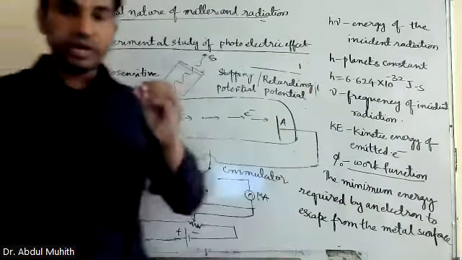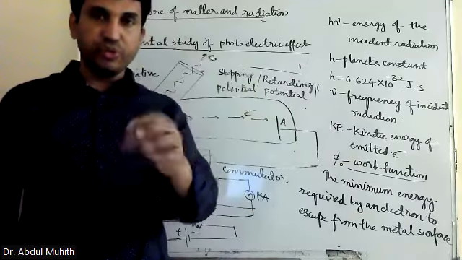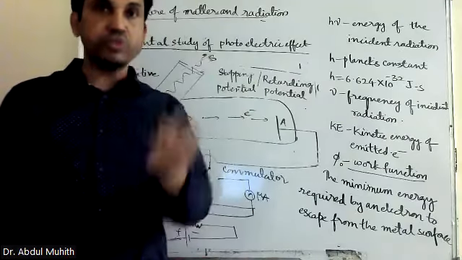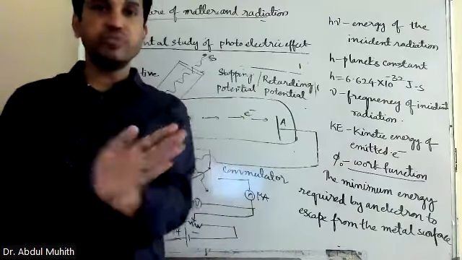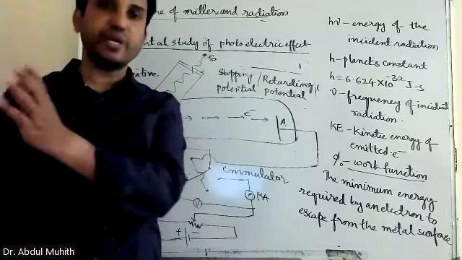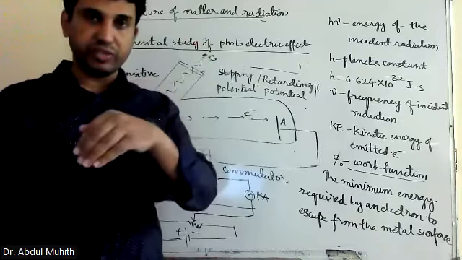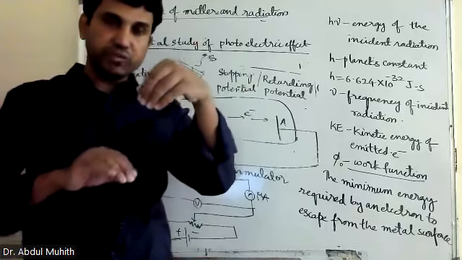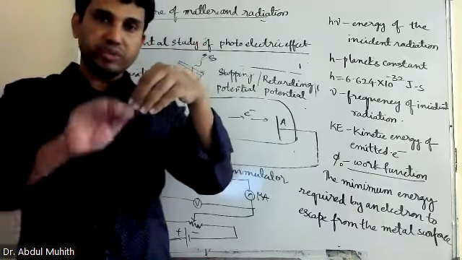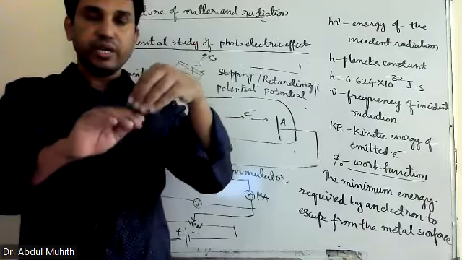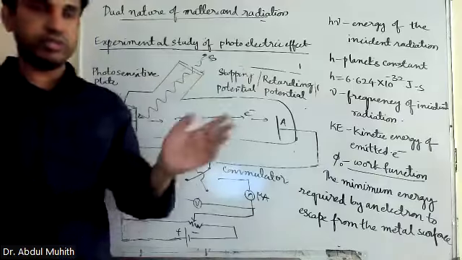Means what happens? Electron is in the inner levels. So whatever energy we give, first electrons will take that energy and come to the surface. If it is having enough extra energy, then with that extra energy, it will fly away in the air. That is said to be kinetic energy. Is that clear? Once again, when light incidents on the metallic surface, first of all, the electron which is in the inner level will come to the surface from the inner level to upper. So you require some energy for that. That is work function. And if the energy is more, then it will fly away in the air or in the atmosphere. Okay.